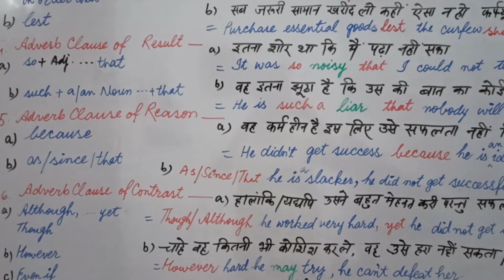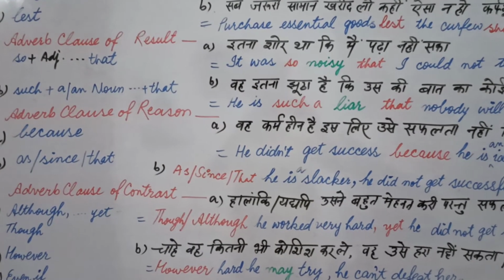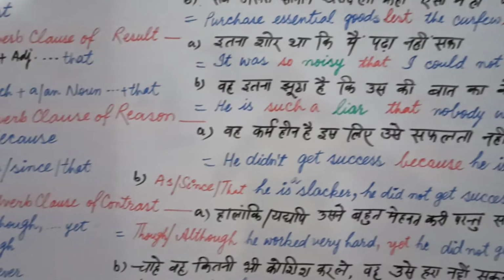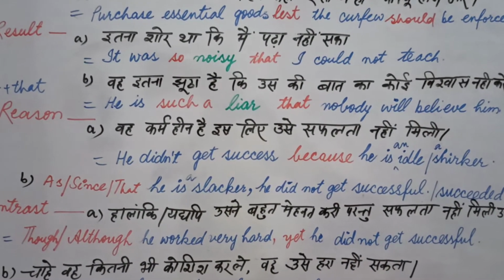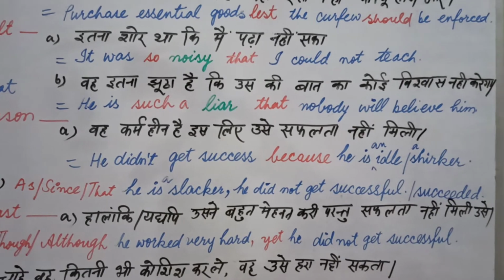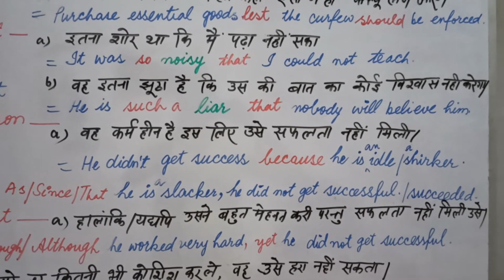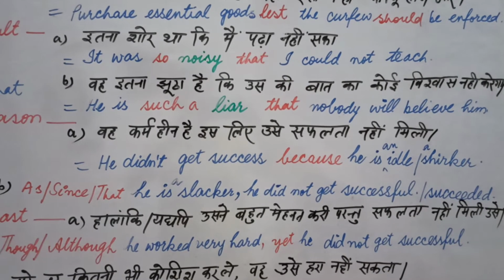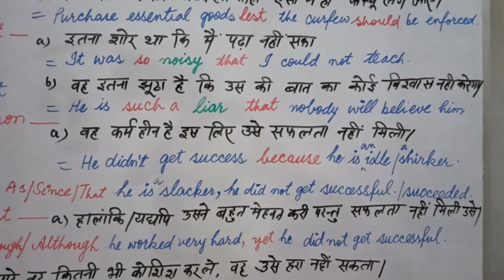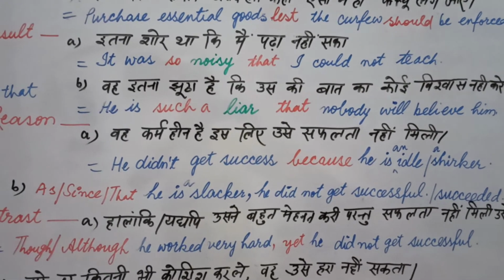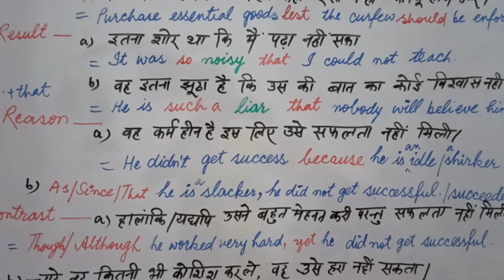Adverb clause of reason. In adverb clause of reason you are familiar with because: वह कर्महीन है इसलिए उसे सफलता नहीं मिली. He didn't get success because he is an idle. He is a shirker. Students, sometimes you write because in the beginning of the sentence, like this: because he is an idle, he didn't get success. Students, it's not proper. In grammar it is not considered good if you write because in the beginning.